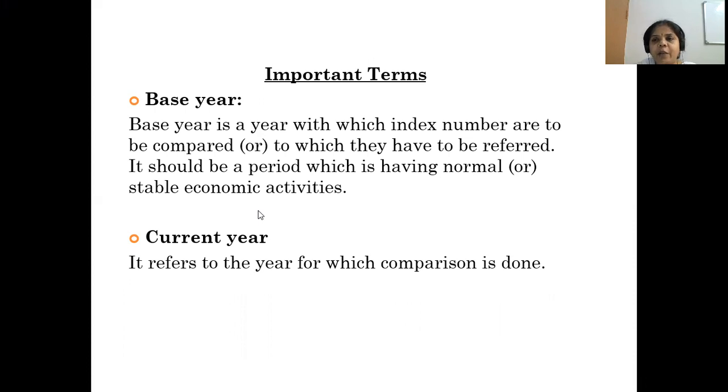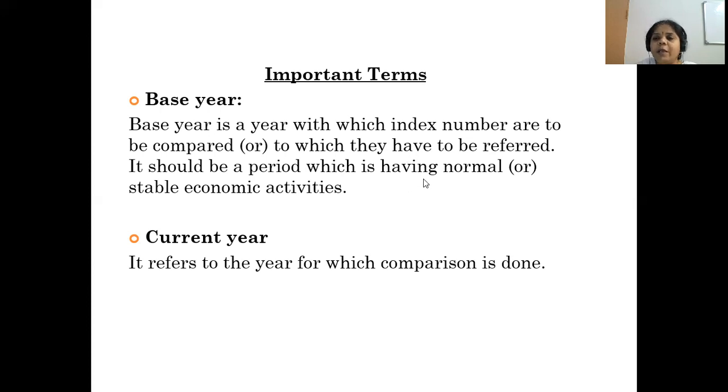For example, if any war period is there, or, for example, now we are facing the pandemic situation, if we take 2020 or 21 as the base year, we cannot get a proper index. So base year should be a normal year.